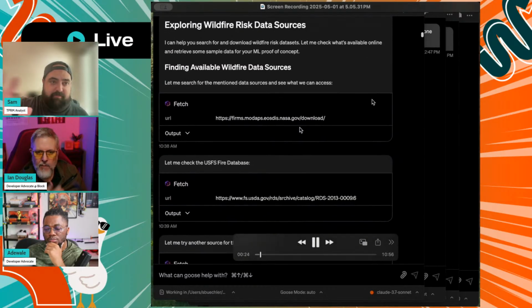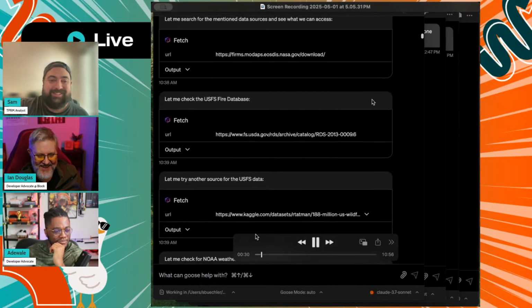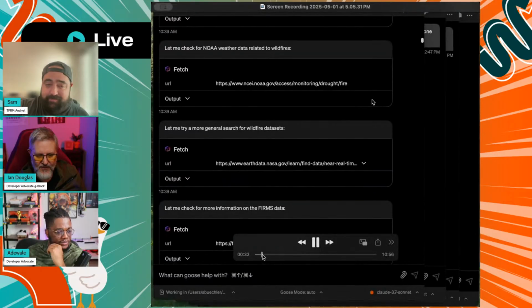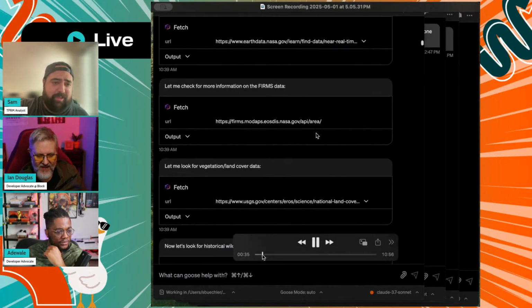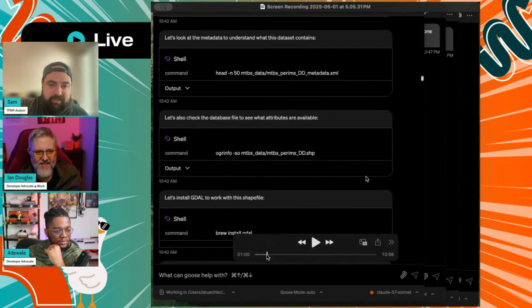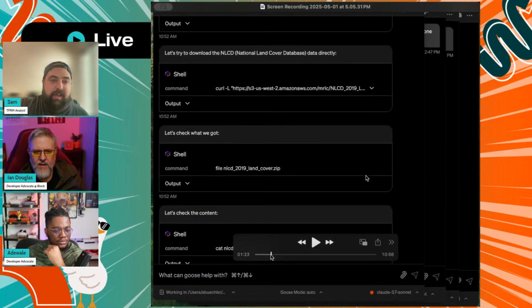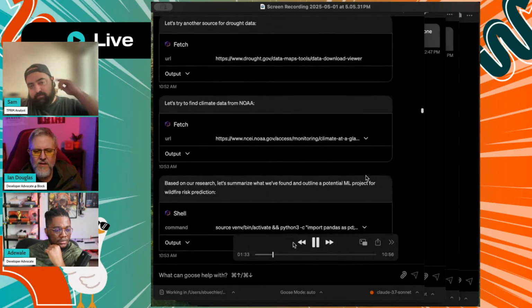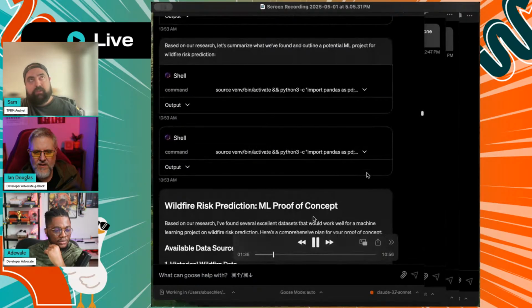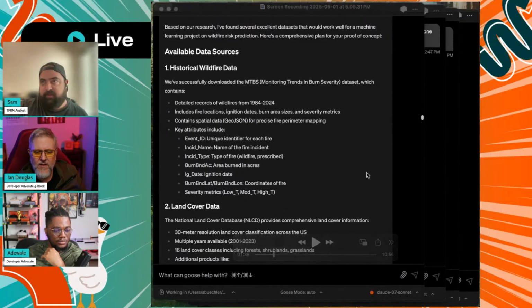And Goose has all kinds of capabilities that I'm barely able to keep up with, but it's searching the web, it's finding things, it's downloading data sets, it's organizing them for me. And it does this, I think, for a little while. It goes through all kinds of weather data. The machine learning concept that I wanted to just try was, can we look at weather data or historical wildfires and land cover data to build a machine learning model?